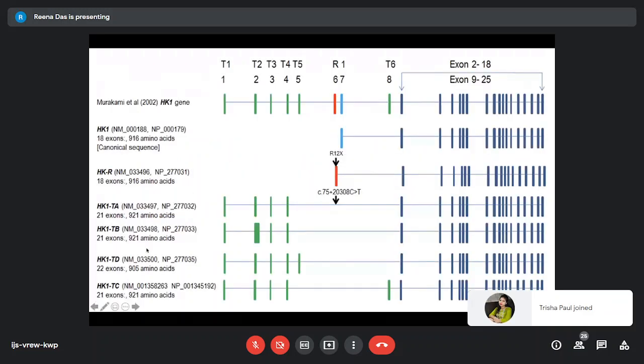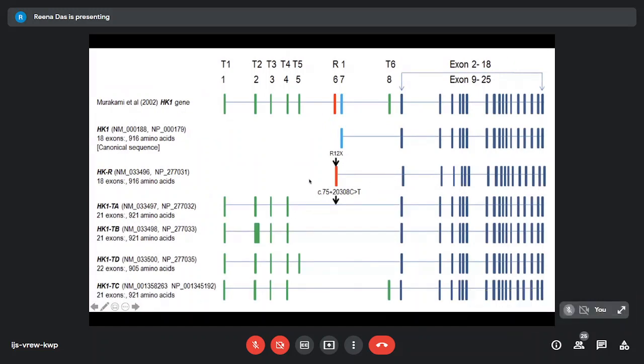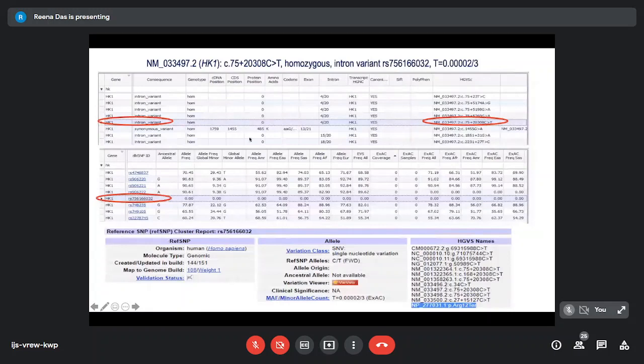So we found that the variant which was actually there happened to be in the canonical isoform at a position shown as an intronic variant, and this position was deep inside the intron. So when we looked at the data of the targeted NGS, at that time we missed this variant because we did not think it to be pathogenic. But when we looked at the isoform important for the RBCs, we found that this is a pathogenic variant in this particular case.